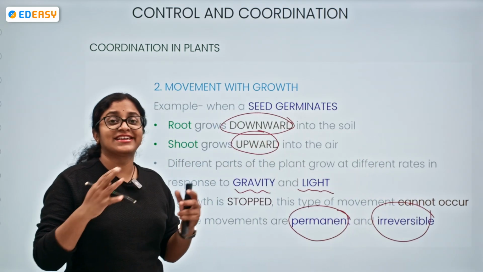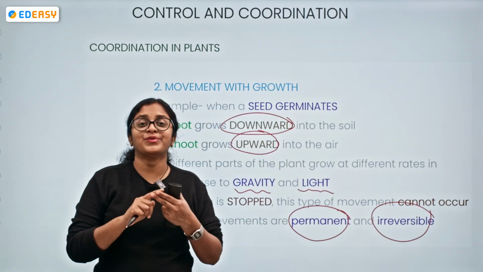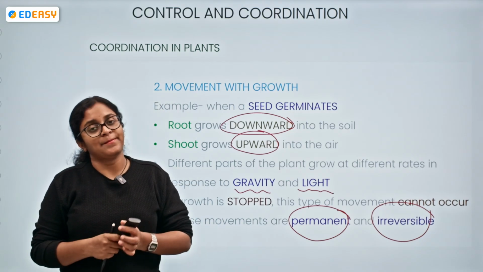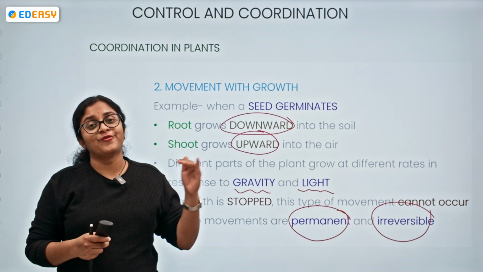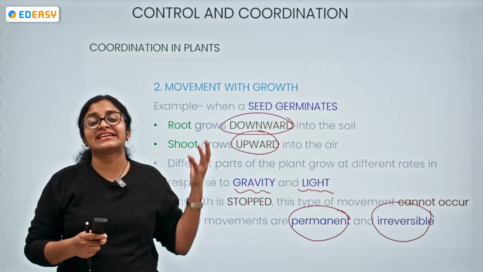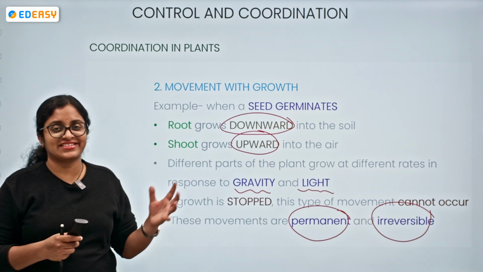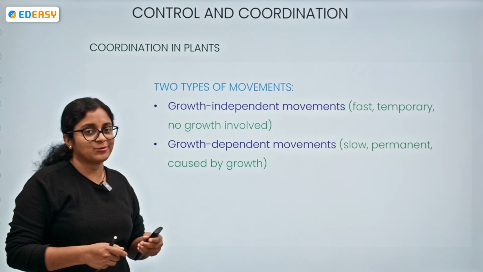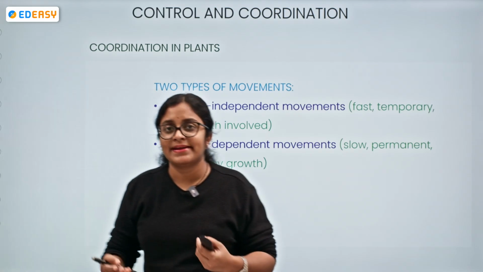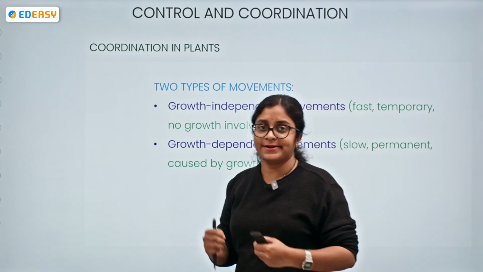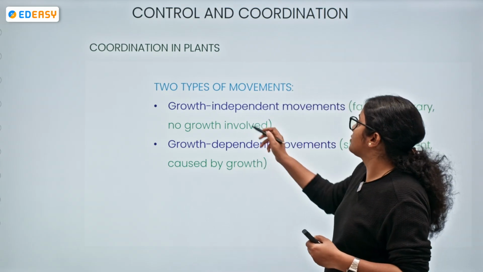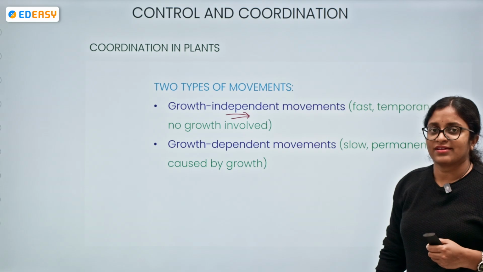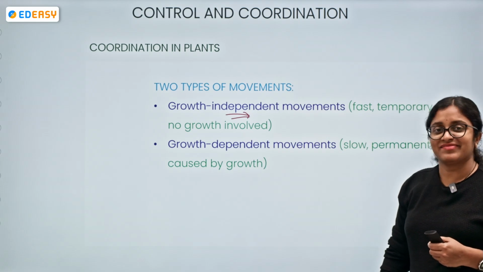So now, did you get the difference? Movement with growth is permanent and irreversible. Movement without growth is temporary and reversible. Now, coming to two types of movements: the growth independent movements and the growth dependent movements. What does the term growth independent mean?